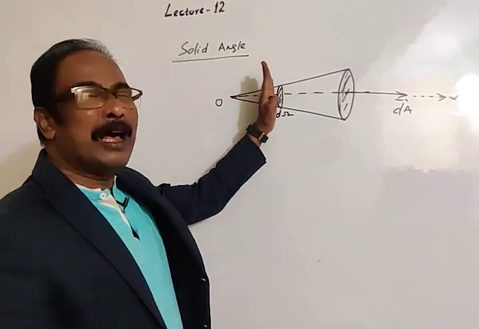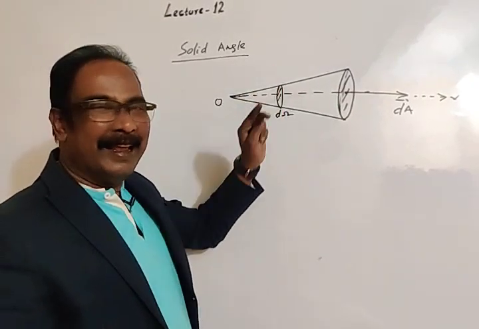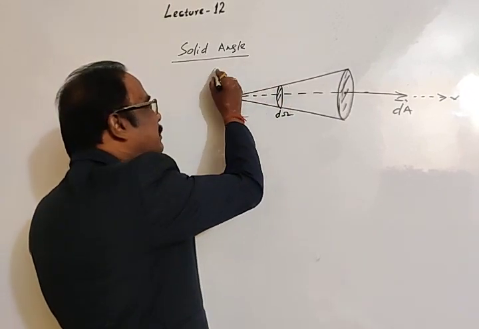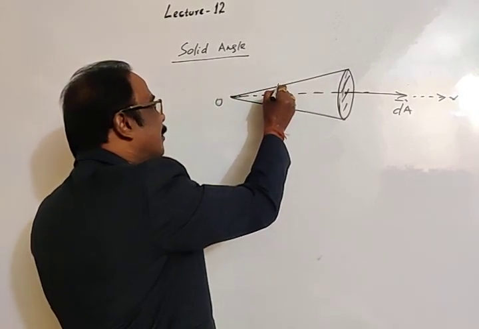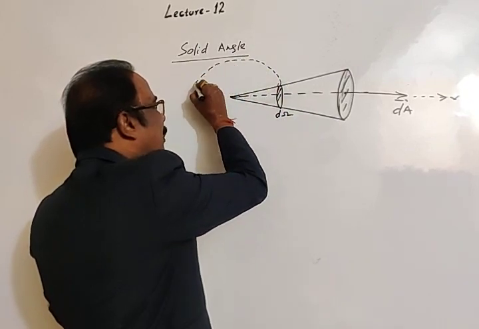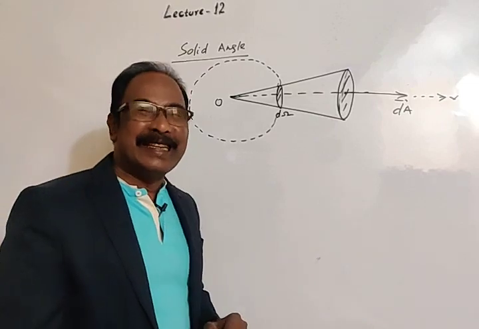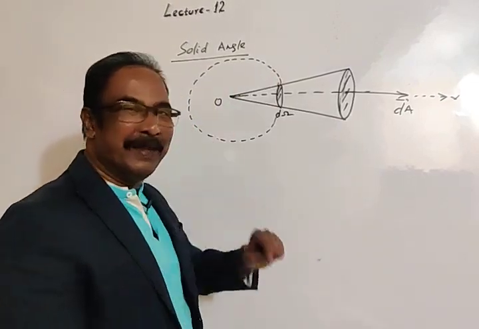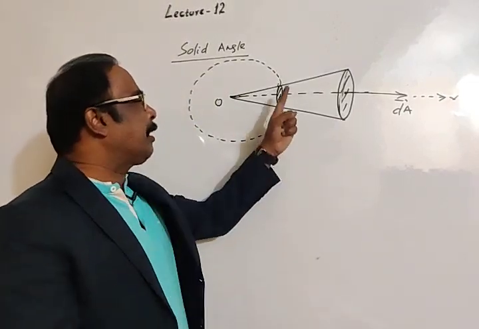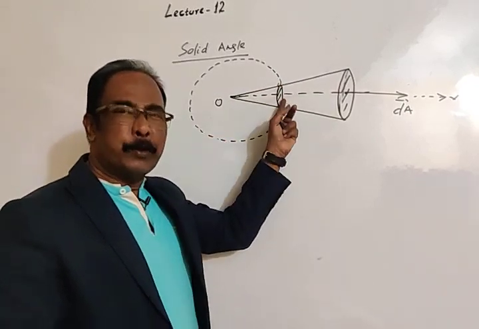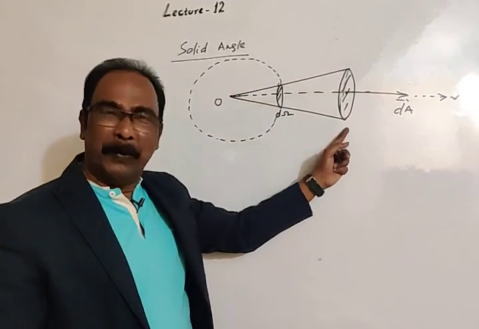This is a small surface area. If you imagine this type of surface areas joined, then it will be a part of a sphere, not looking small, but let's imagine this is a small sphere. Then a small part of the sphere comes in the cone.